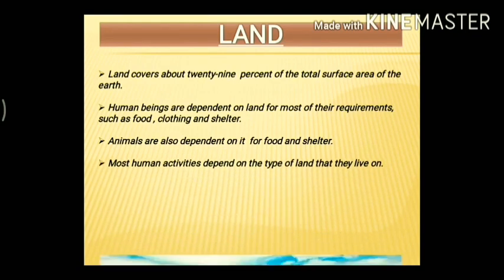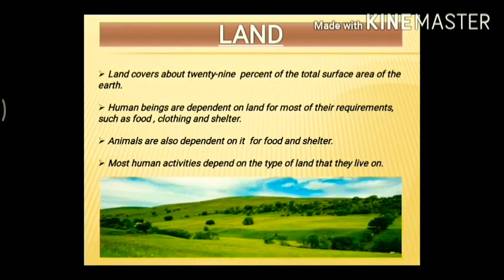Next, most human activities depend on the type of land that they live on. That means our activities depend on the type of land. Suppose we stay in the plain areas, so here we are dependent on agriculture and all these things. In the mountain areas, the percentage gets low, but in those areas also people are dependent on land in some way or another in different activities. So wherever we are, in whatever land we are, everywhere we are working in a different way, but we are dependent on that type of land where we live. Understood? So this is it.